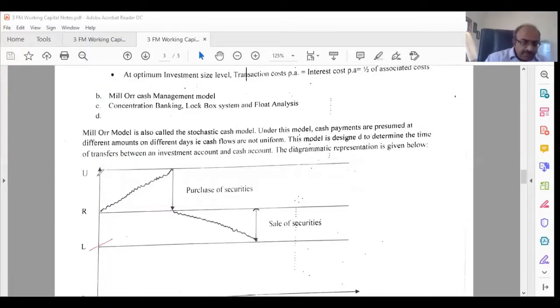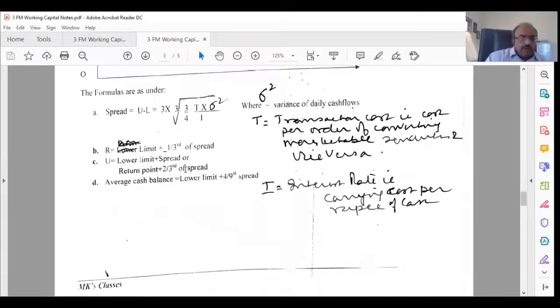It is this lower limit plus the spread. Or another way of finding it out is the return point plus 2/3 spread, R plus 2/3 spread. Average cash balance is equal to lower limit plus 4/9 spread. So in all these cases, if you know the spread, then you can find out U and you can find out R. So first you have to find out the spread. Okay, so that is how we will start now doing the problem.